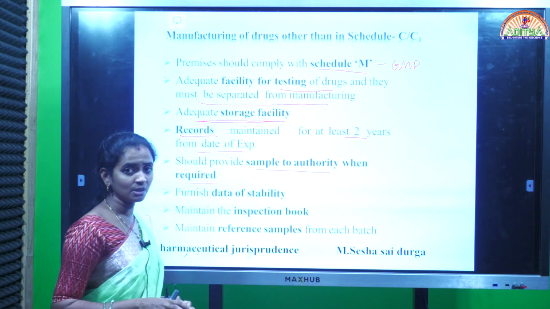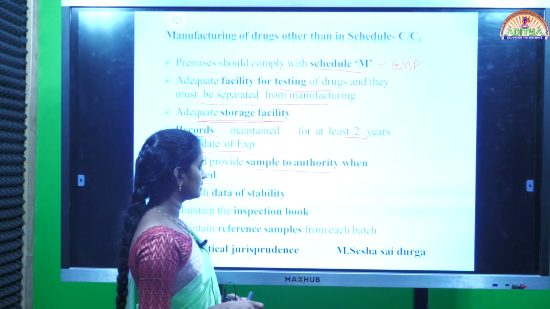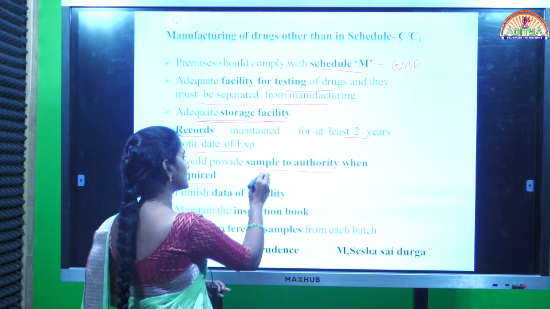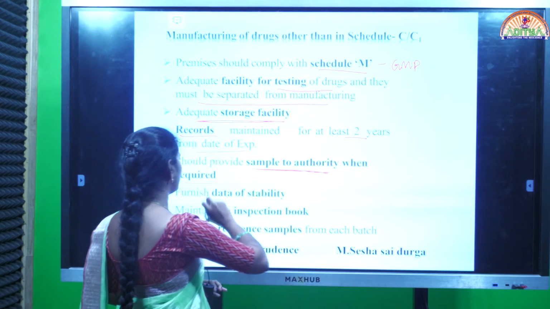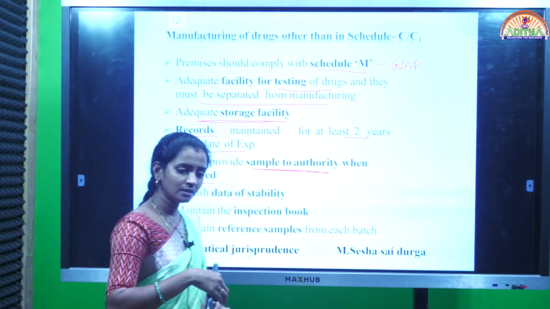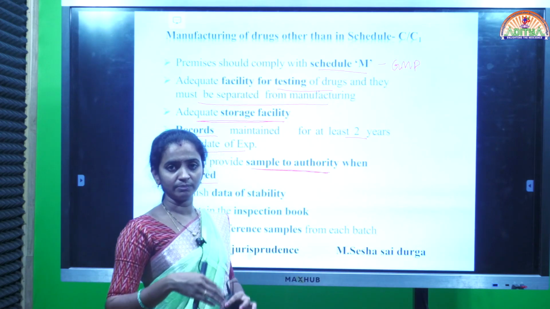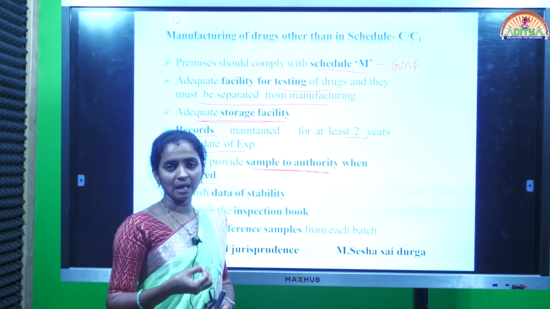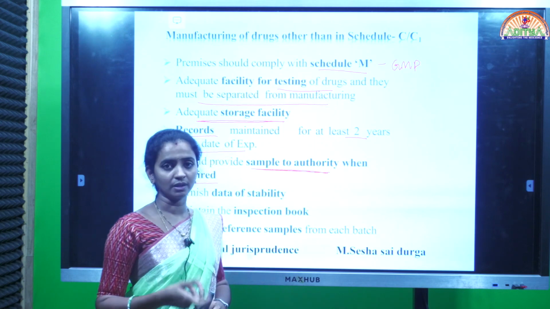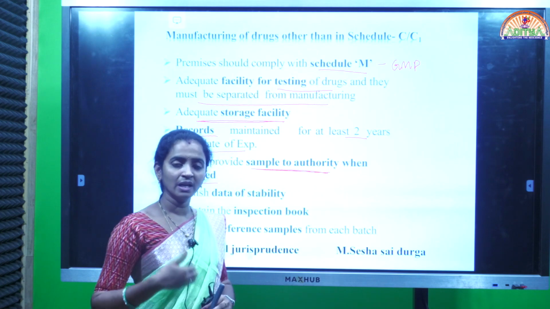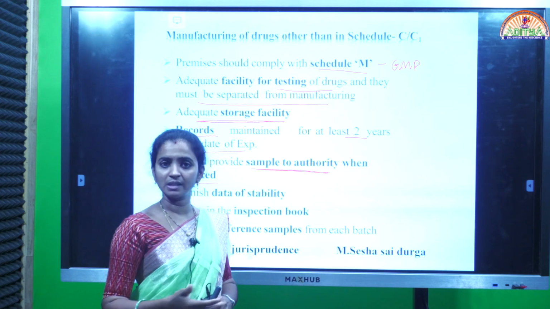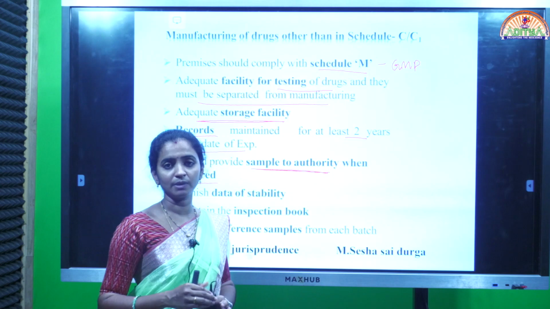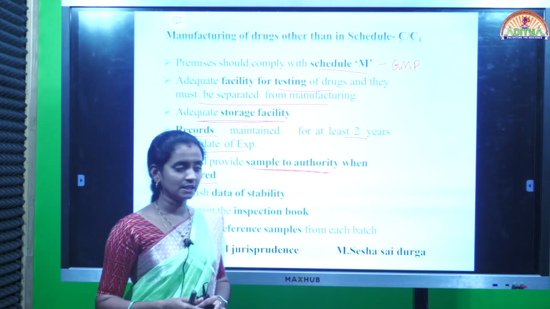When there is an inspection, the manufacturer should provide samples to the authority when required. From every batch of the product in the production area, a sample will be handed over to the drug inspector or analyst who came for the inspection. We should submit some of the sample to the authorities.